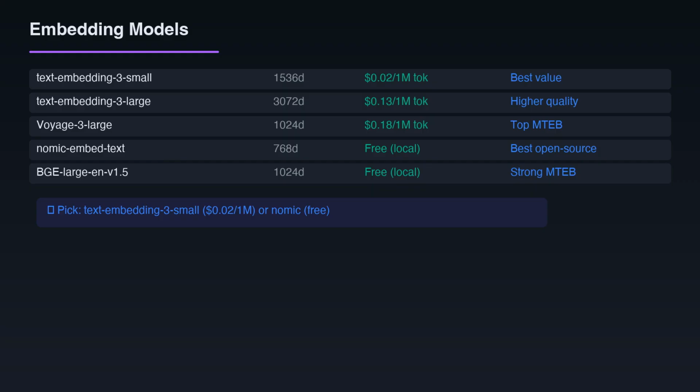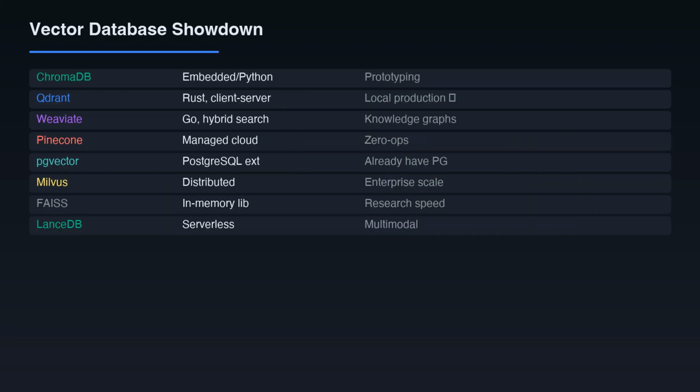Fixed-size chunks are simple but cut mid-sentence. Recursive chunking splits by paragraphs, then sentences. This works for 80% of cases. Semantic chunking detects topic shifts and improves recall by up to 9%. Start with recursive chunking at 512 tokens with 50 token overlap.